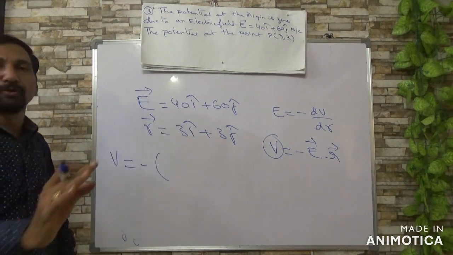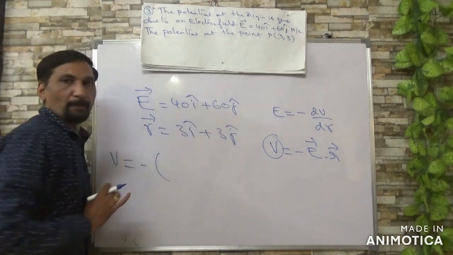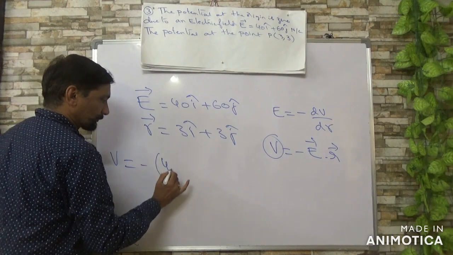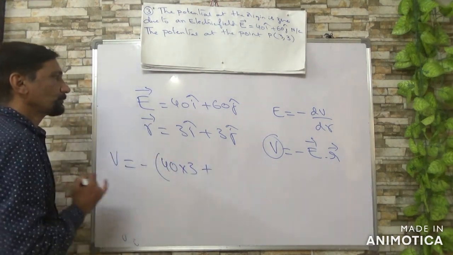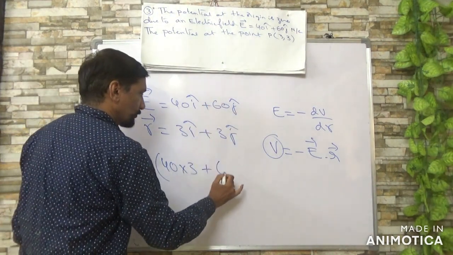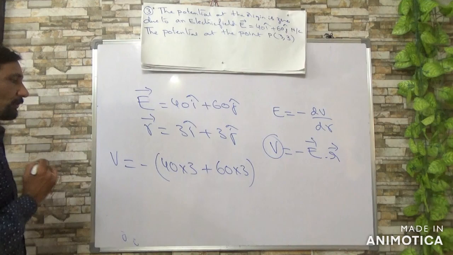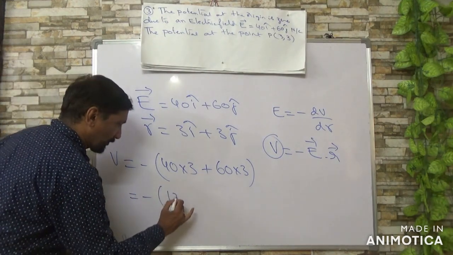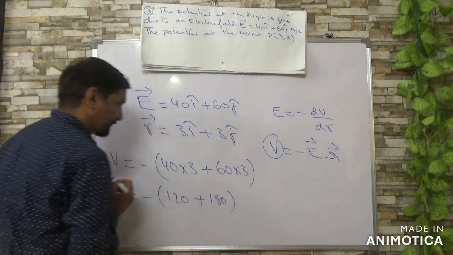I hope all of you know about the dot product, A1 A2 plus B1 B2. So 40 into 3, plus 60 into 3, so minus of 120 plus 180.